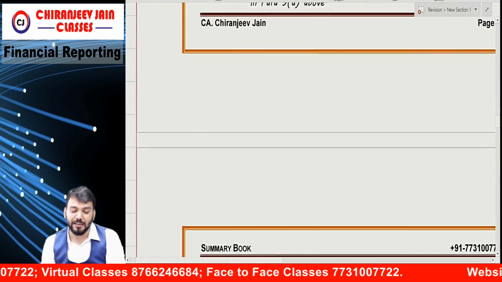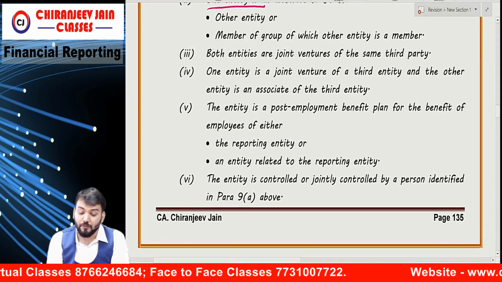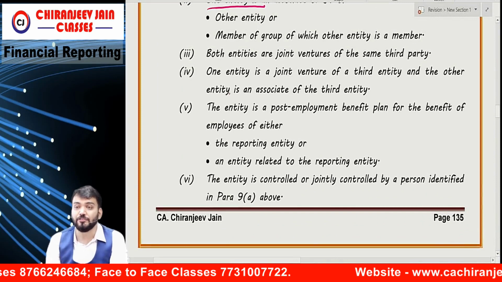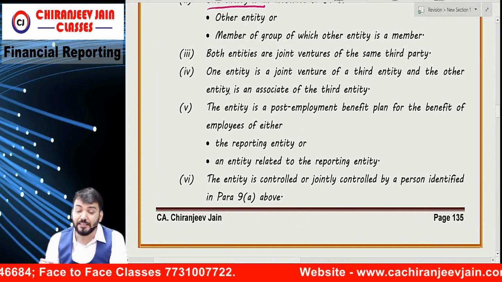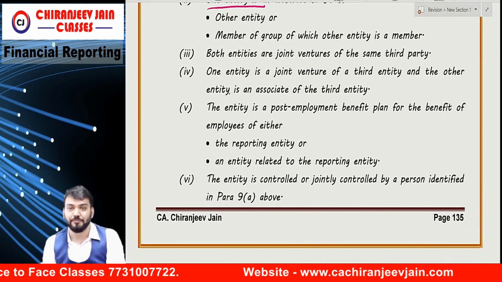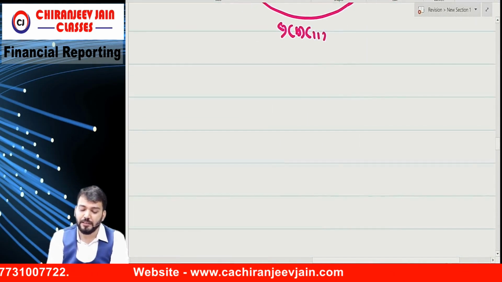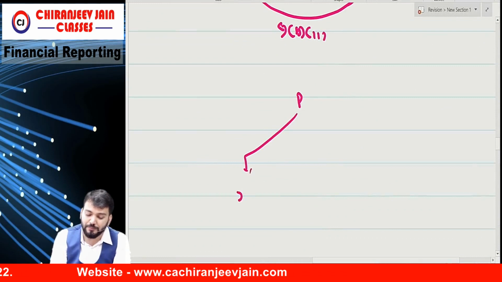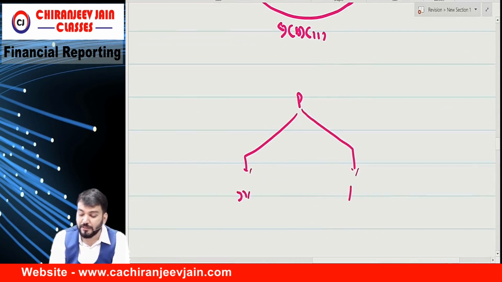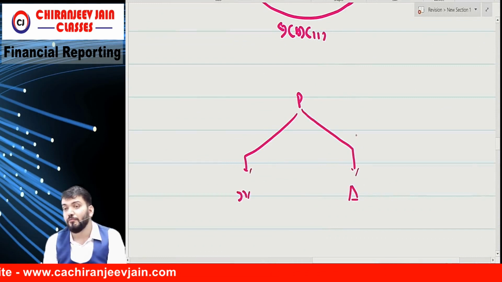Similarly, point number 4: one entity is a joint venture of a third party and the other entity is an associate of the third party. If I say it this way, the parent has one joint venture, one associate, and one common entity.